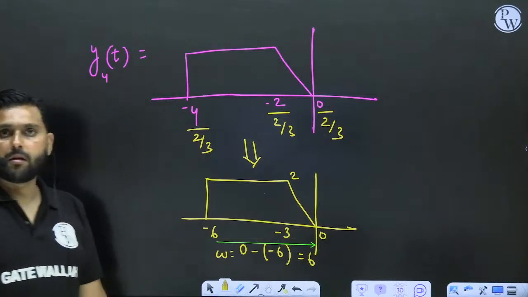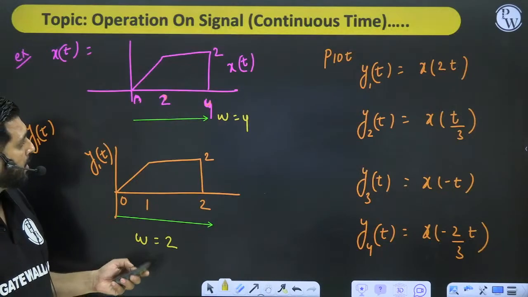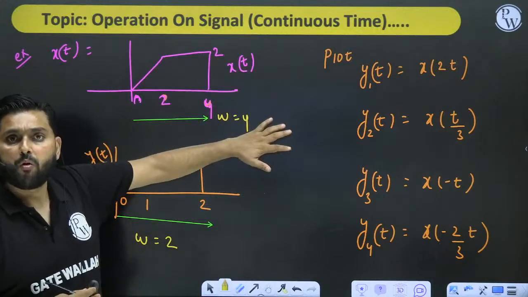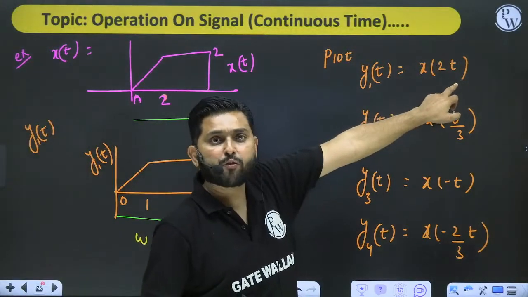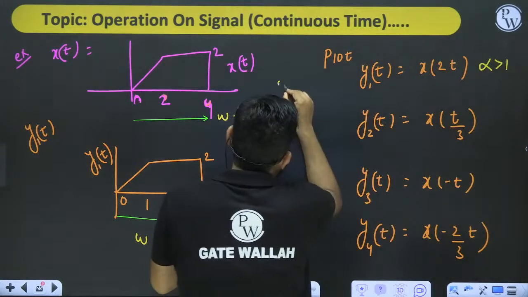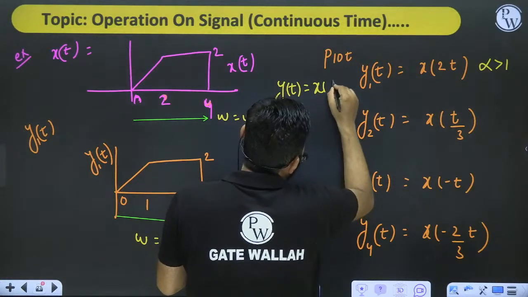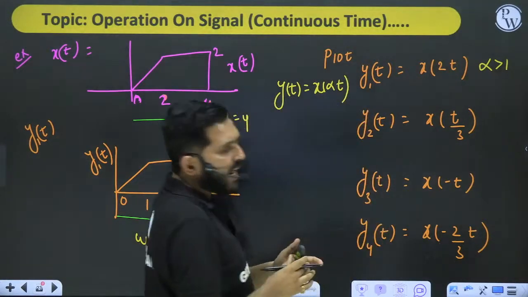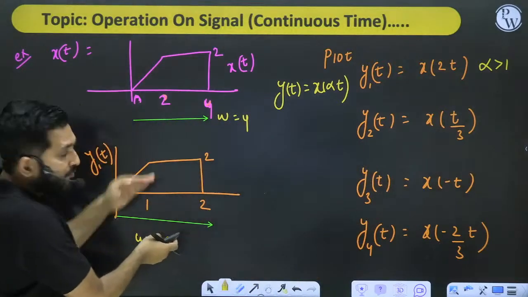Width is... Now my point is that, look at the signal. This has a width of 4. But when you take x of 2t, what is the value of alpha? Alpha is greater than 1. If the format is y(t) equals x of alpha t, here I have taken alpha greater than 1, and we will get a width lesser than that.